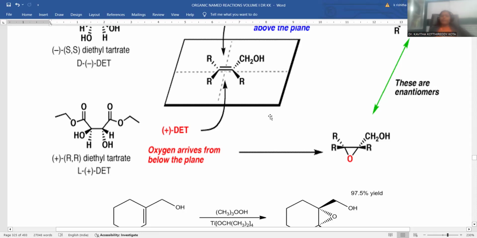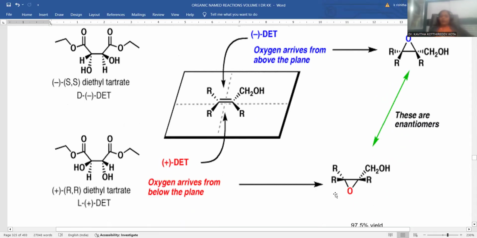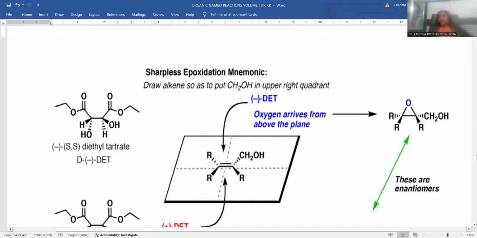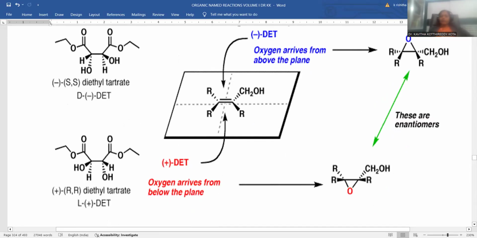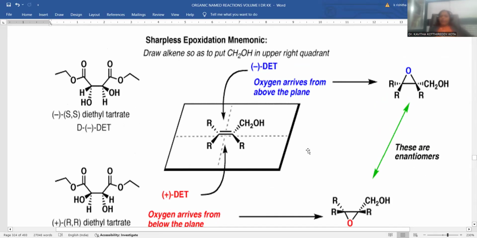If you compare this above-face epoxide and below-face epoxide, both are said to be what? Enantiomers. One is dextrorotatory and the other is levorotatory. Since retention of the configuration is the criterion for epoxidation, these two compounds are enantiomers. This is the way the epoxidation is selective with the selective reagent. This is regarding the Sharpless asymmetric epoxidation.